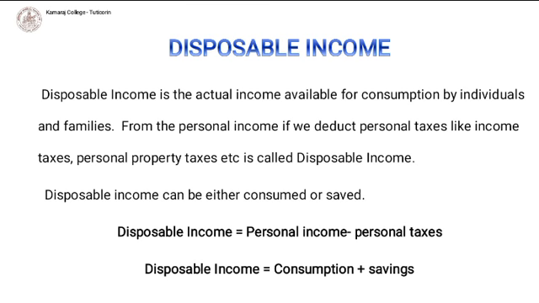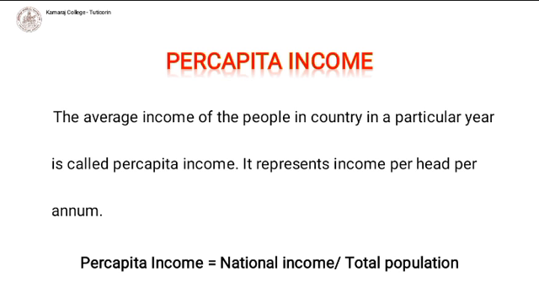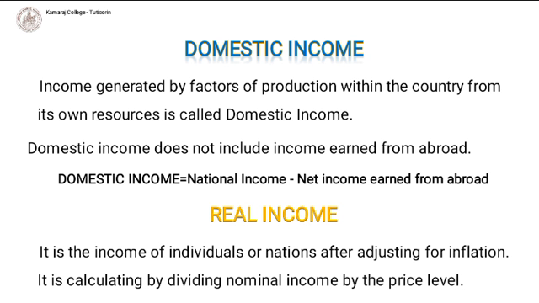And the next one is per capita income. The average income of the people in a country in a particular year is called per capita income. Per capita income can be calculated as national income divided by total population. Next one is domestic income. Domestic income is also known as earned income. It includes wages, salaries, rents, interest, dividends, direct taxes, etc. It can be shown as domestic income is equal to national income minus net national earnings from abroad.